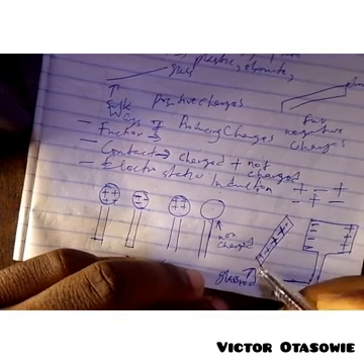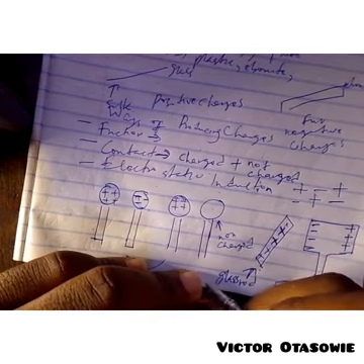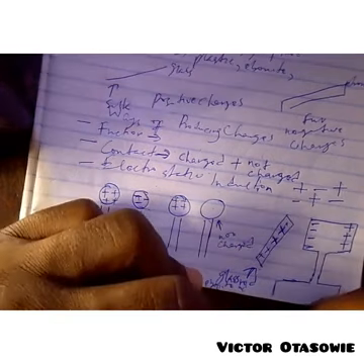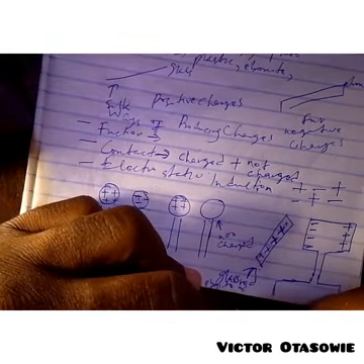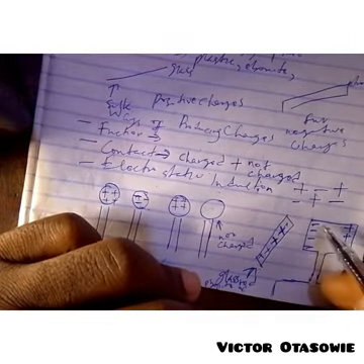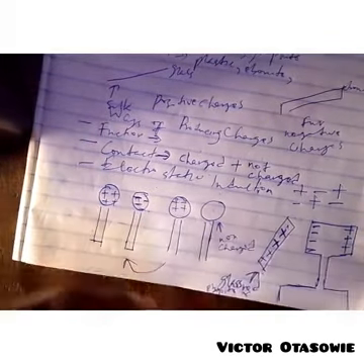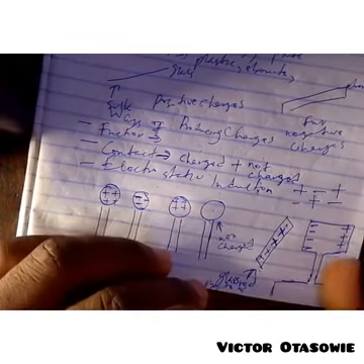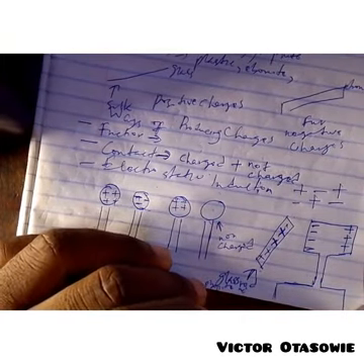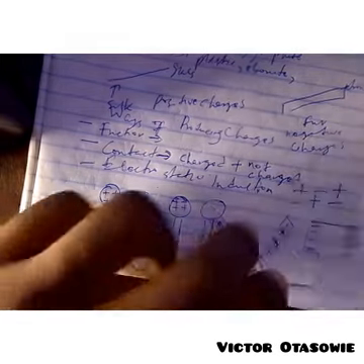But if here is going to be negative, what we are going to bring is an ebonite rod. So the one that induces positive charges is the glass rod, and the one that induces negative charges is known as the ebonite rod. Take note of this.